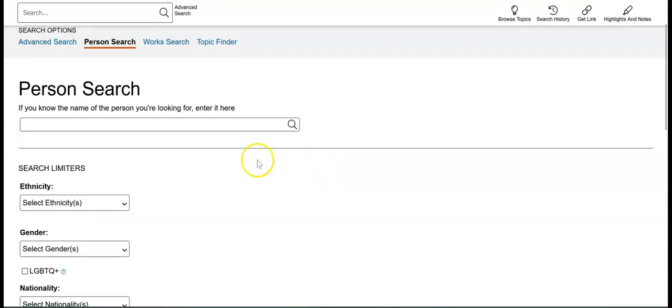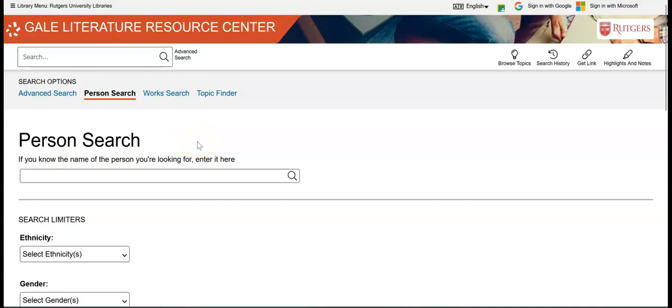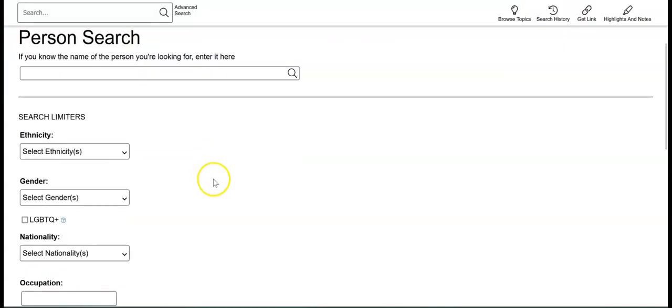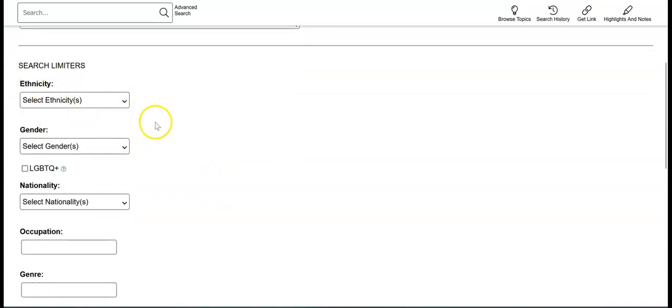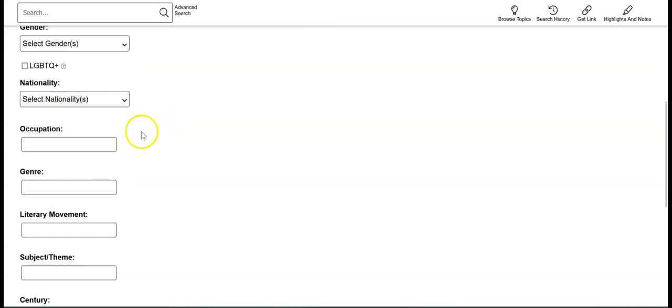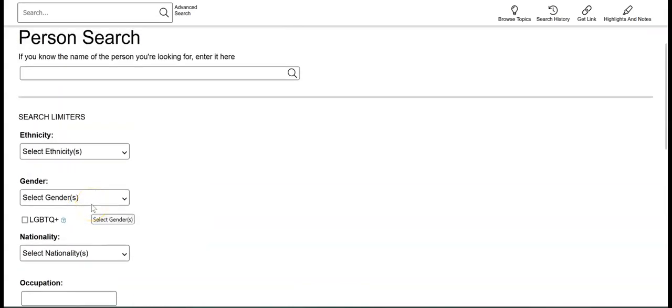Or if you sort of know the type of author you're looking for, but not necessarily an individual, and you want to find an author that either is a certain ethnicity or writes a certain type of literature, you can use all of these limiters in order to get generated a list of authors and writers that would match your criteria.